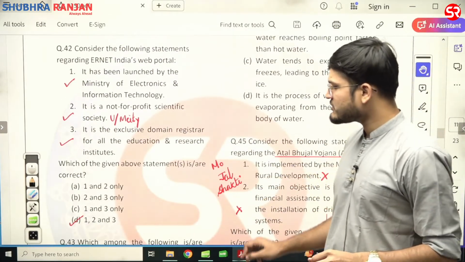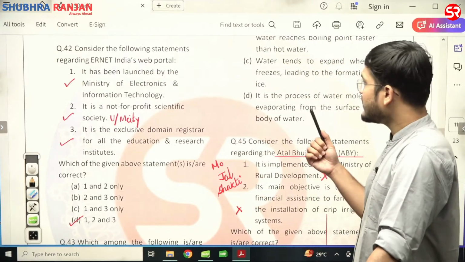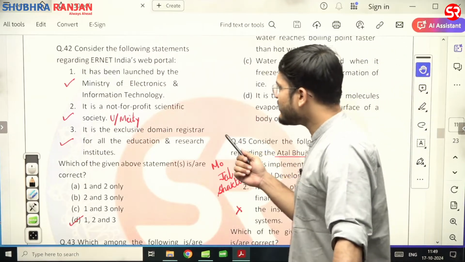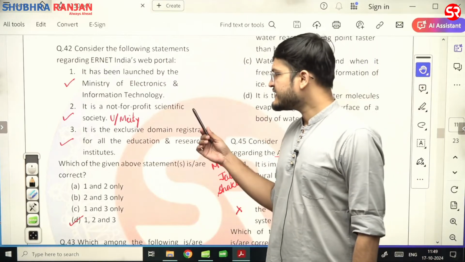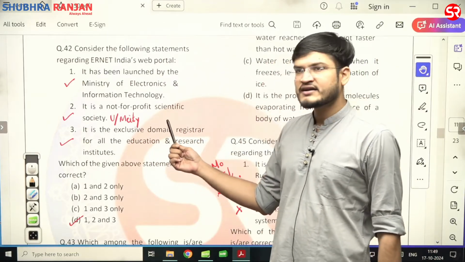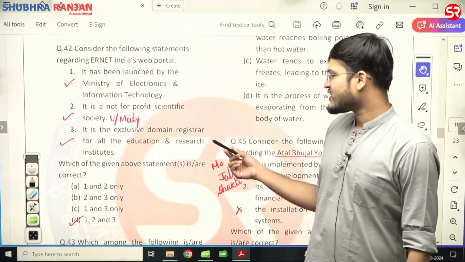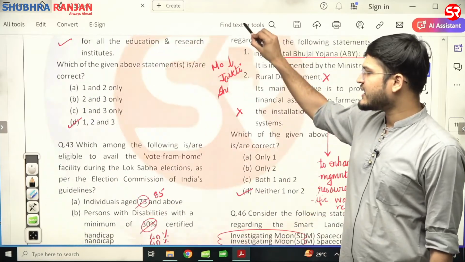Now see here, question number 42. Consider the following statements regarding ERNET India's web portal. It has been launched by the Ministry of Electronics and Information Technology. Yes. It is a not-for-profit scientific society under the MeitY. Yes. And it is the exclusive domain registrar for all education and research institutes. So 1, 2, 3, all the statements are correct.